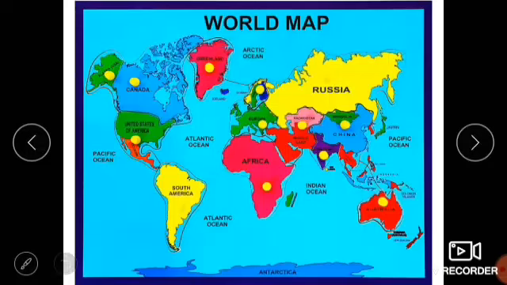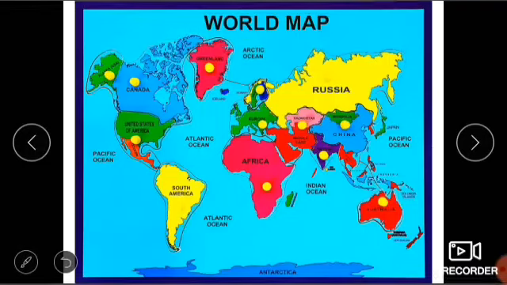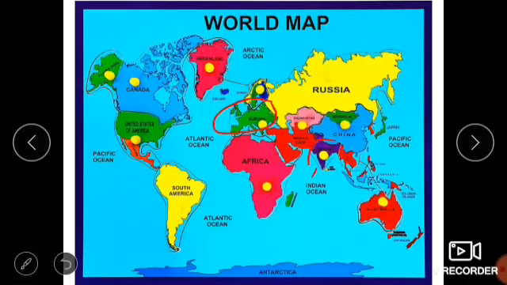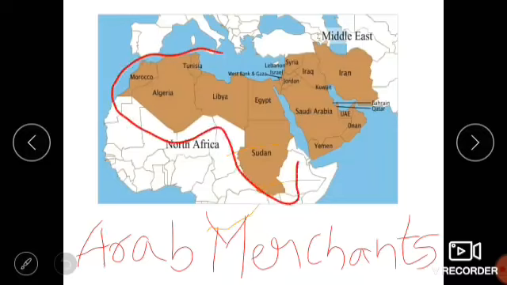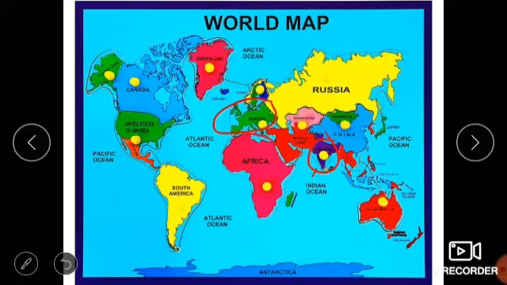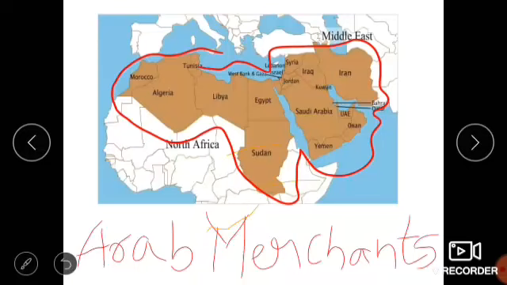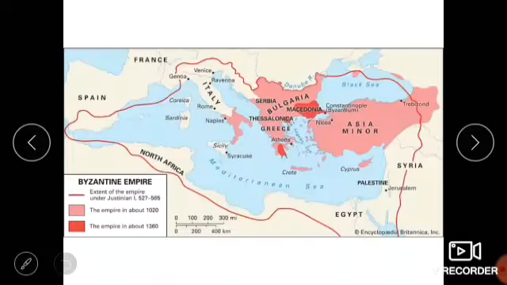I'll show you where this comes. See, here we can see our India, and this is Europe. These are the Arab merchants. The people who used to come from here are the Arab merchants. You can see in the picture also, that is here in this place. So the merchants who used to come from here are called the Arab merchants.